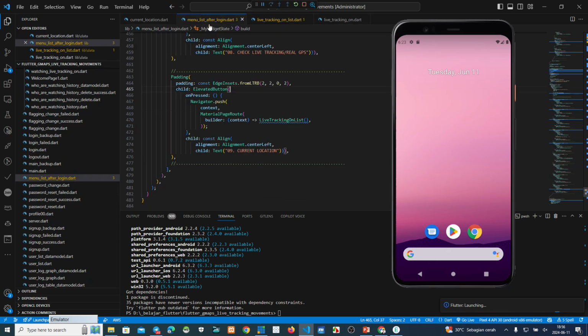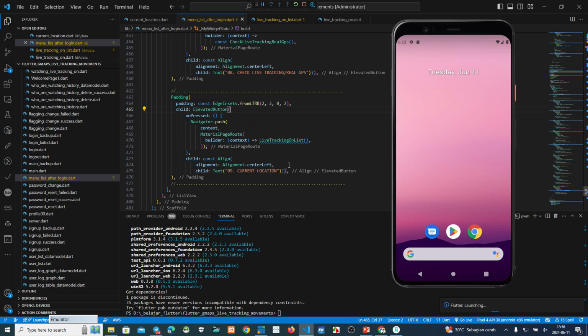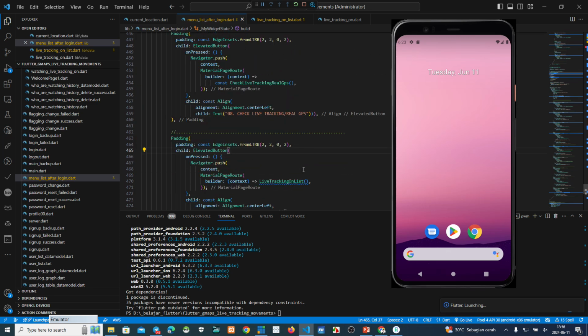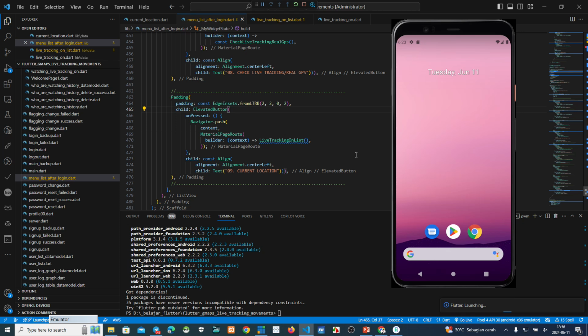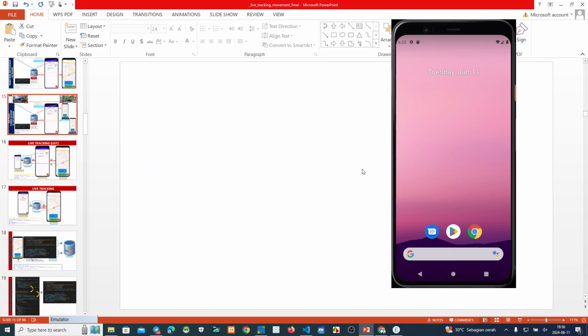Yeah, this one. If we click menu list after login, number 9, current location, this script will go to the live tracking list.